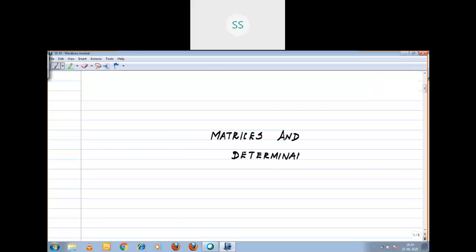What is a matrix first of all? A matrix is nothing but a rectangular arrangement of numbers in horizontal lines as well as vertical lines. Horizontal lines are represented as rows. Vertical lines are columns. Right? That is the definition of a matrix.